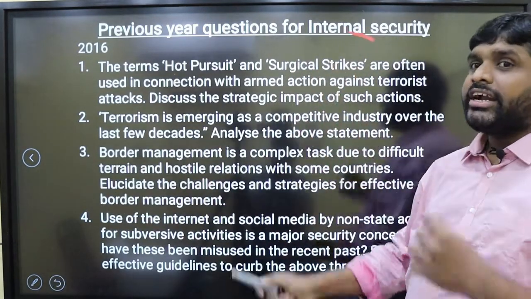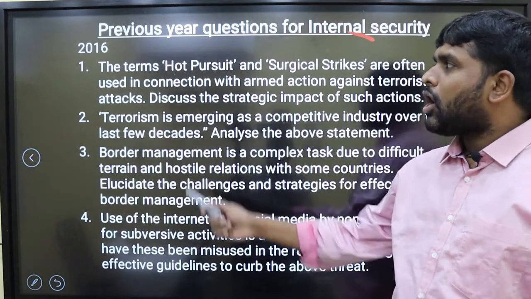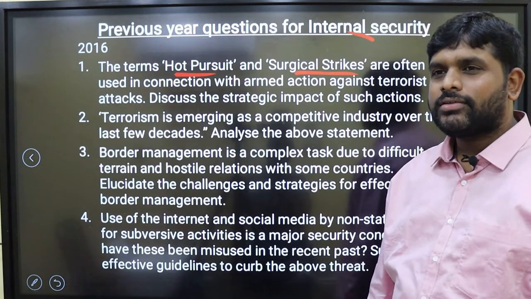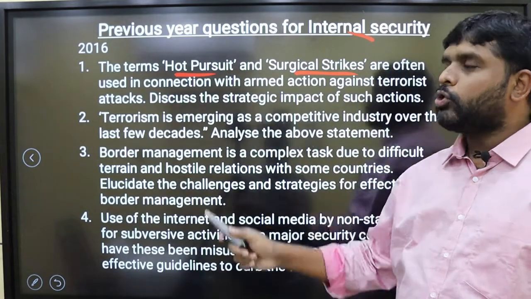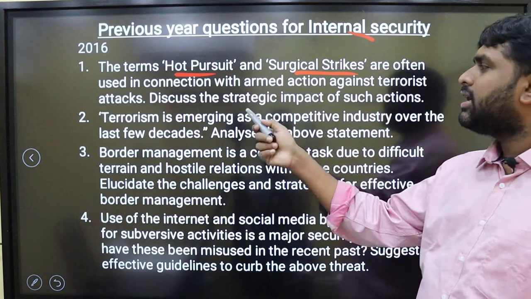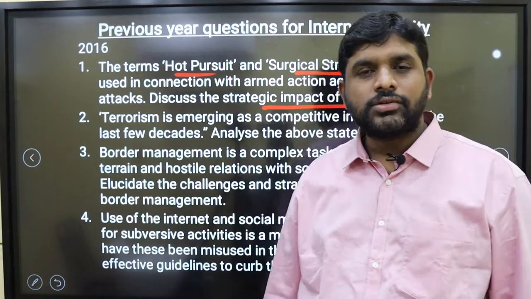Whereas previous is for internal security. 4 questions from 2016. The terms hot pursuit and surgical strikes. You know surgical strikes, how popular it became. Are often used in connection with armed action against terrorist attacks. Discuss the strategic impact of such actions. Surgical strikes. Uri.